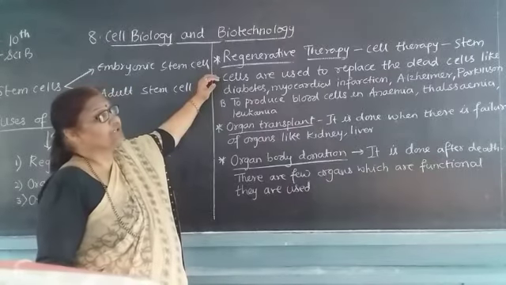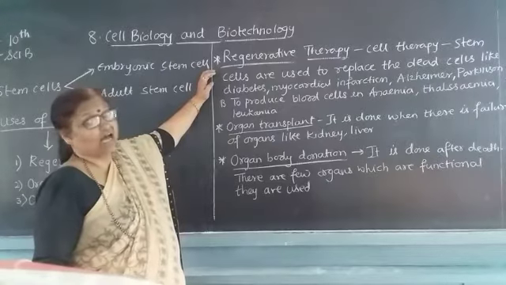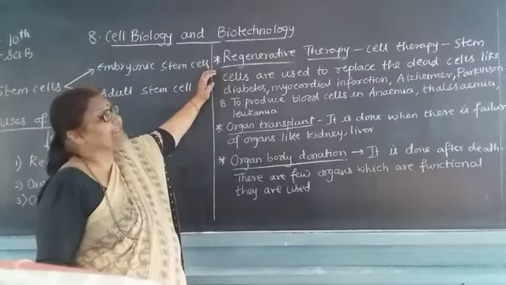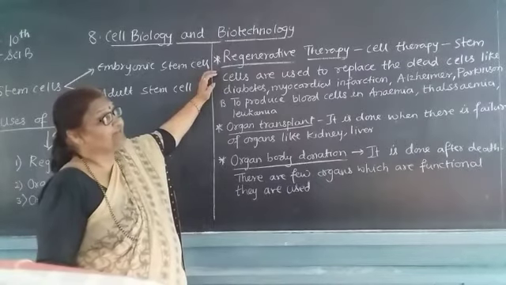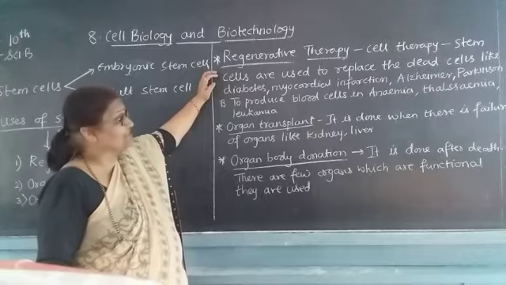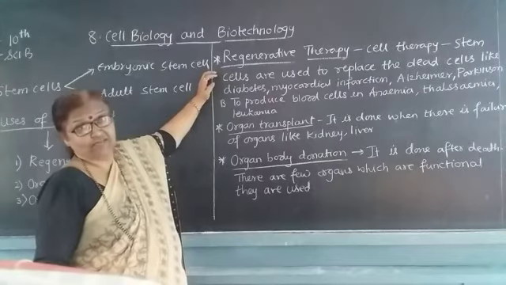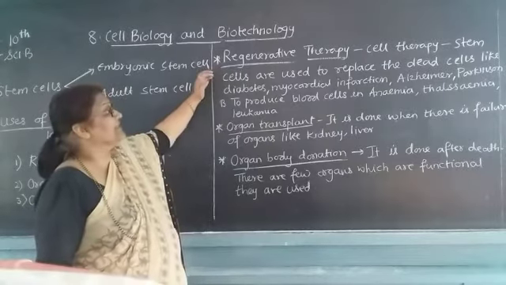In this there is cell therapy. Stem cells are used to replace the dead cells, like in diabetes, myocardial infarction, Alzheimer's disease, and Parkinson's disease. So this is very important in such types of diseases.